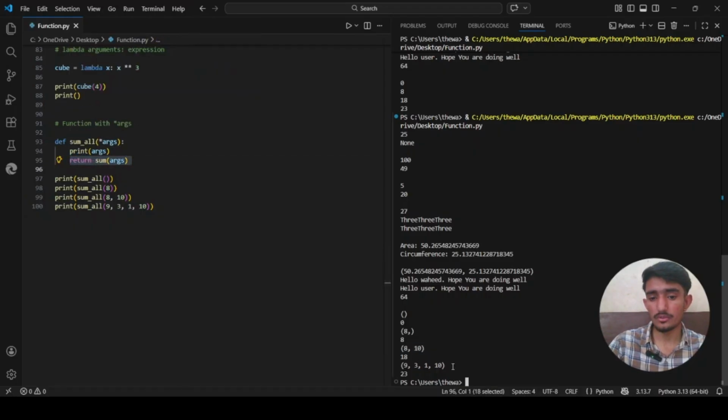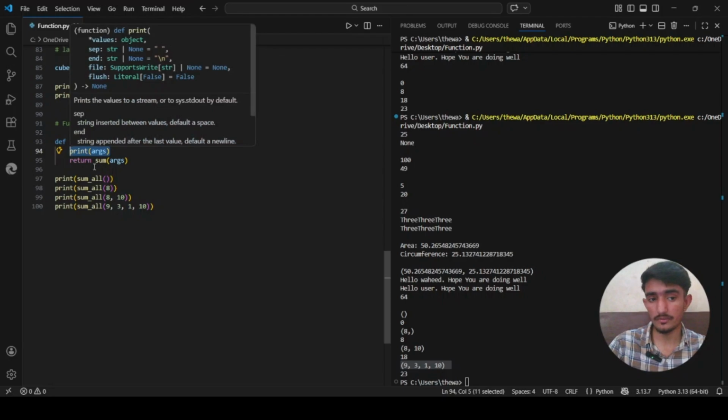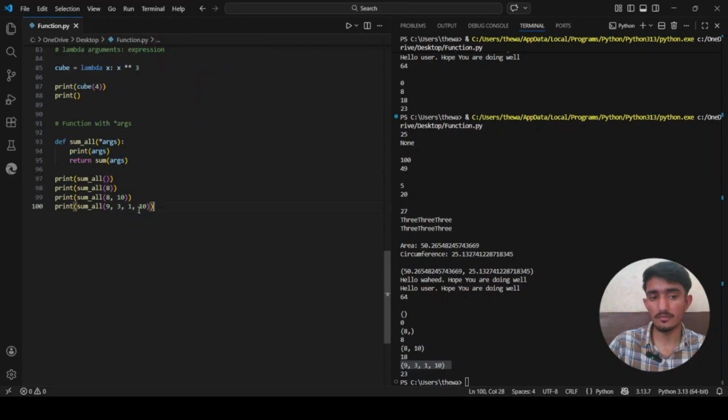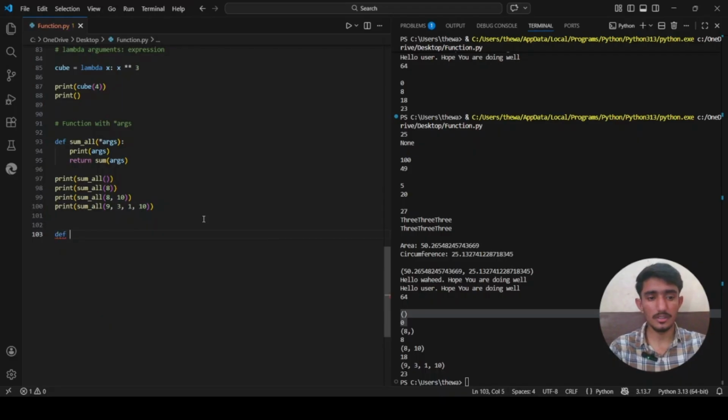Okay, so you see that this line, whatever we type here, it prints whatever args value we type, 9 3 1 10. Okay, and that printed out here. So also we can iterate over arguments because args is a tuple, so you can loop through it with a for loop. Okay, so let me just create a test.